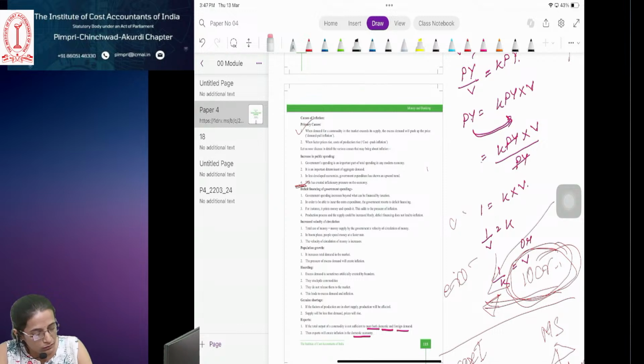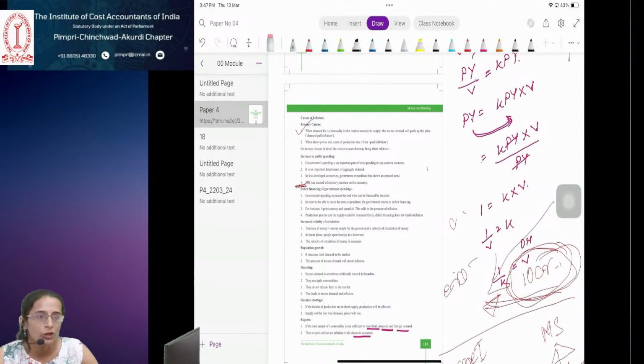If we are producing 1,000, 10,000 or 1 lakh kgs of onion in the market, and out of them we export 90,000 kgs to the foreign market, because we get more revenue from the foreign market, we will get more money, so we export a large part to the foreign market.